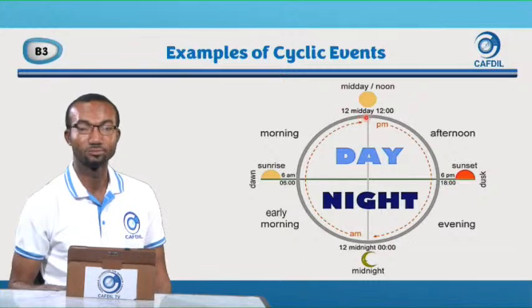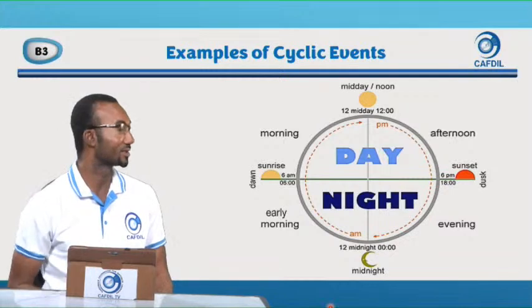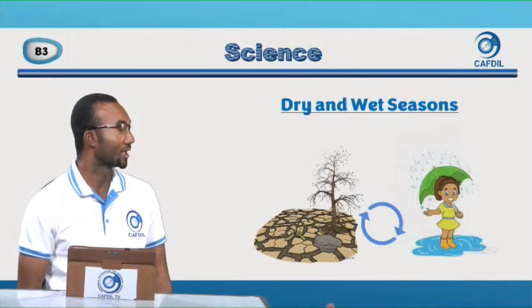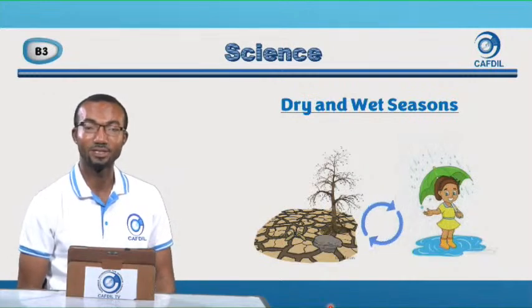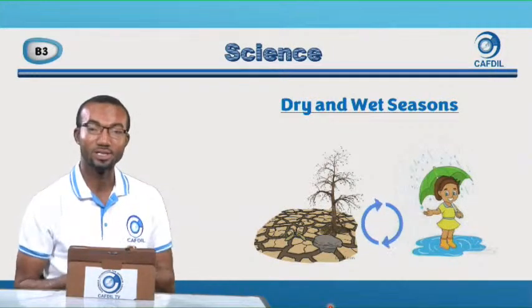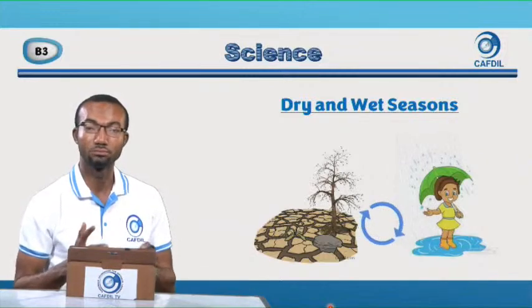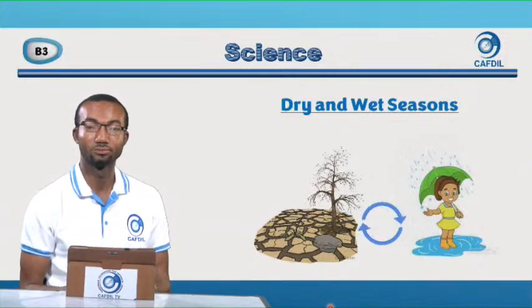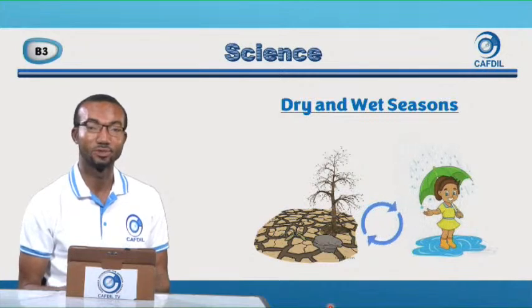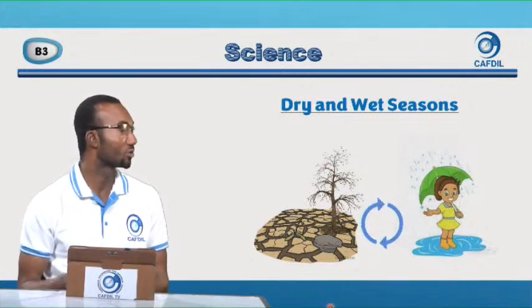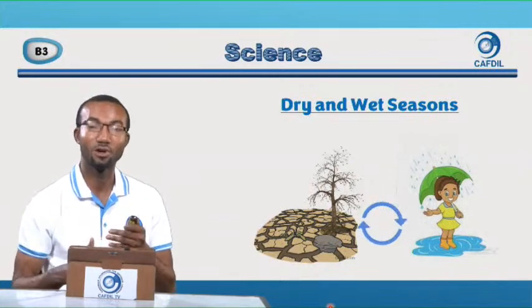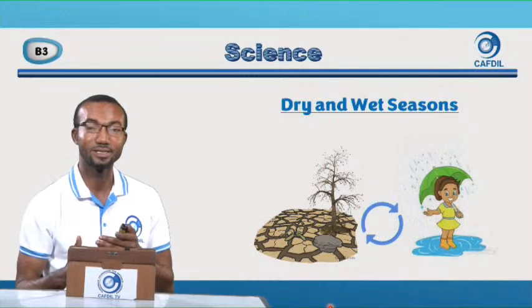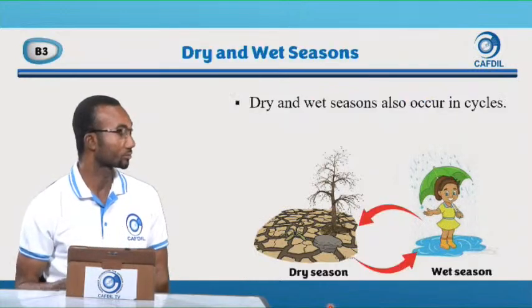So day and night, day and night, they are cyclic events. Good. Then another natural cyclic event that happens in our environment is the dry and wet season. Right now it is raining small. We are still in the wet season. We are experiencing some rainfalls. So dry season, wet season, we don't have any control over it. It happens all the time. We enter into dry season and then wet season.